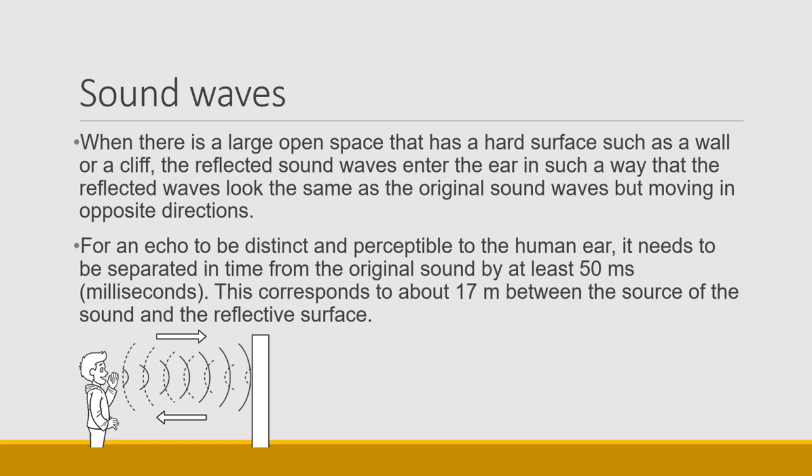For an echo to be distinct and perceptible to the human ear, it needs to be separated in time from the original sound wave by at least 50 milliseconds, and that corresponds to 17 meters between the source of the sound and the reflective surface. So if the distance here is 17 meters, then a distinct echo will be heard. Sometimes we hear what we call an echo, but it's not a distinct returning sound wave, and that's actually called a reverberation.